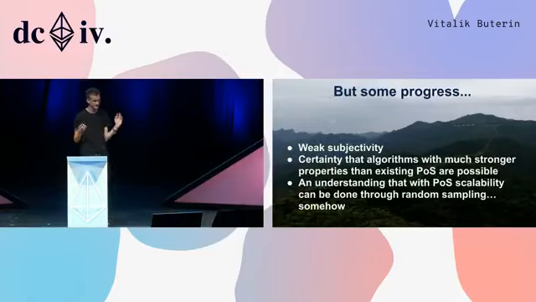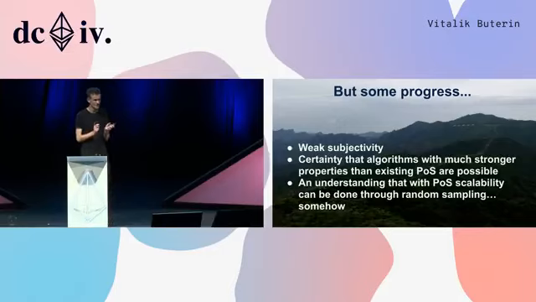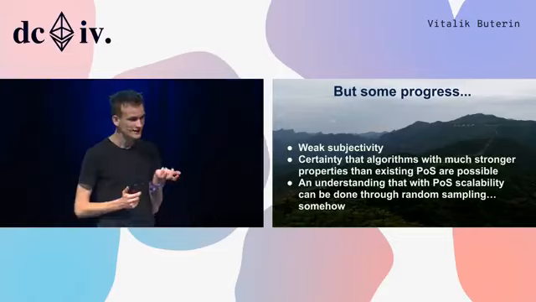So in 2014, there was still some progress, right? There was this concept of weak subjectivity that we came up with, which was this semi-formal security model that tries to capture the idea of under what conditions are proof-of-stake deposits and slashing and all of these concepts actually secure.